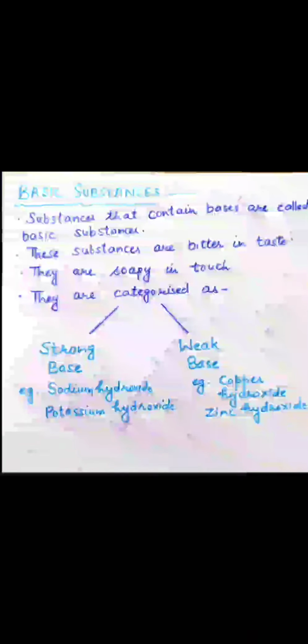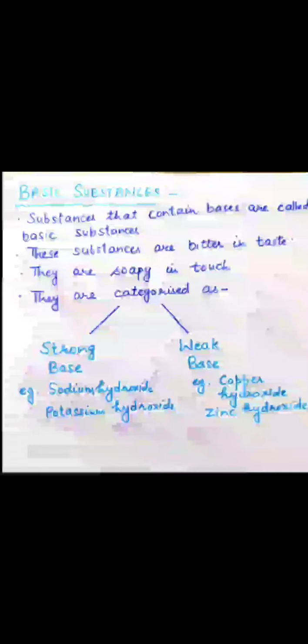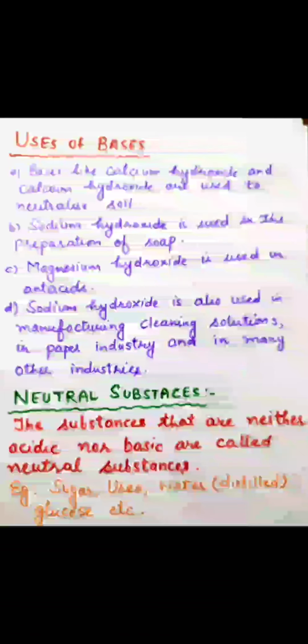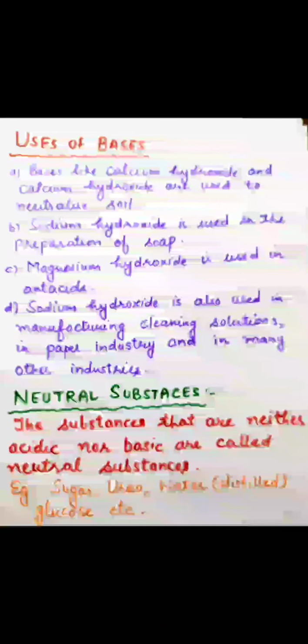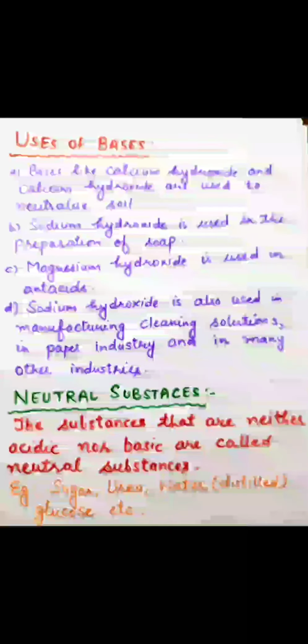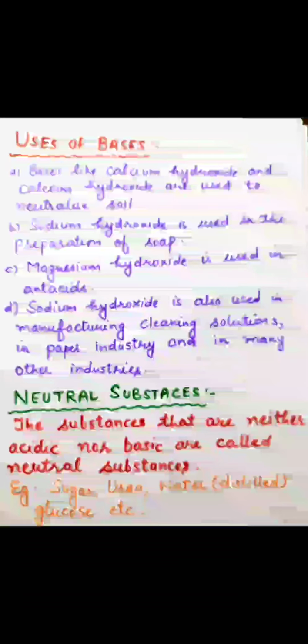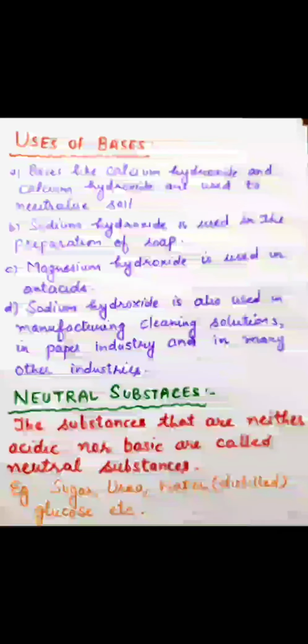Now, what is the use of bases? Where do we use bases? Let us read that. Bases like calcium hydroxide and sodium hydroxide are used to neutralize the soil. If the soil has more acidity, then we add the base. What is a neutralization reaction? We will do it later. I'll just give you a little hint: when the same amount of acid mixes with base, they cancel out their properties with each other.